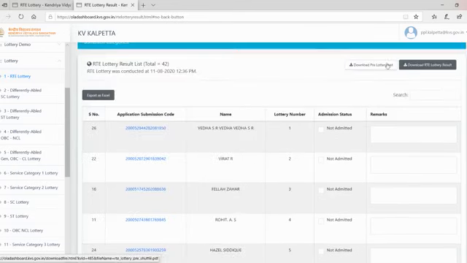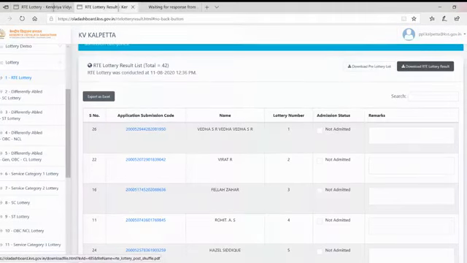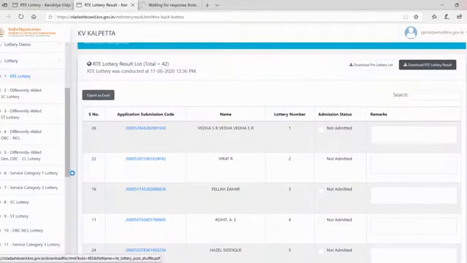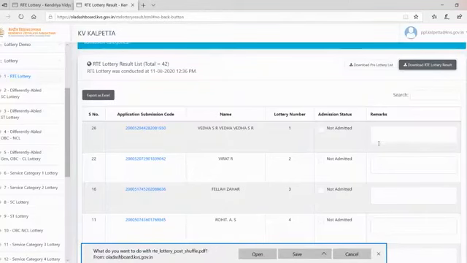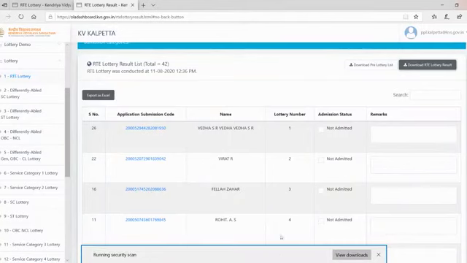Okay, now let me download this RT lottery list. Download and save. Let us do the other lotteries also. First it is the sell category.